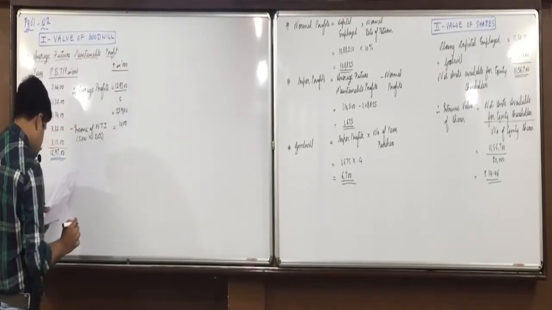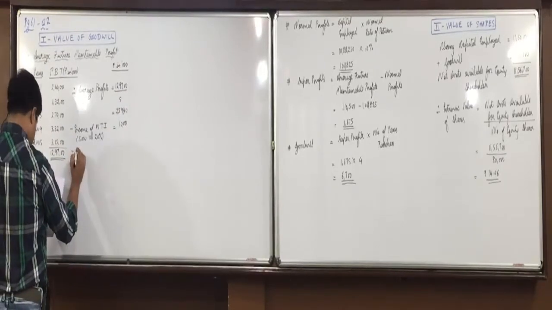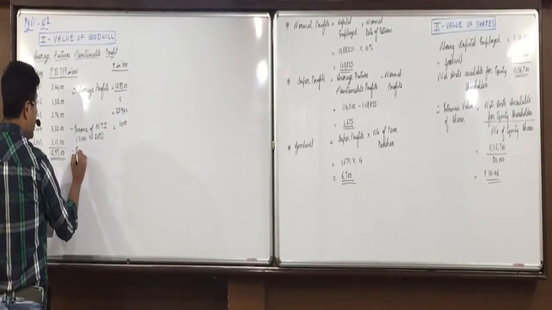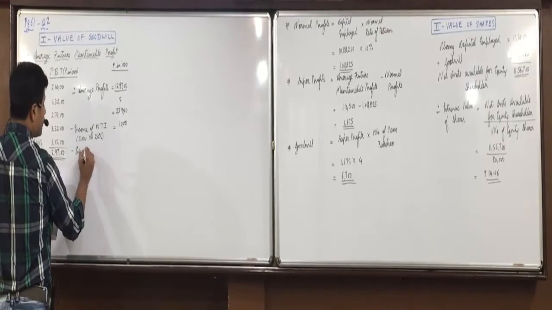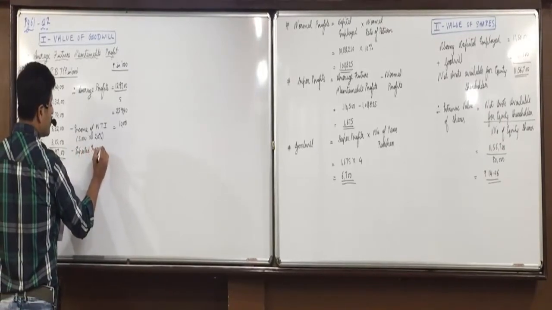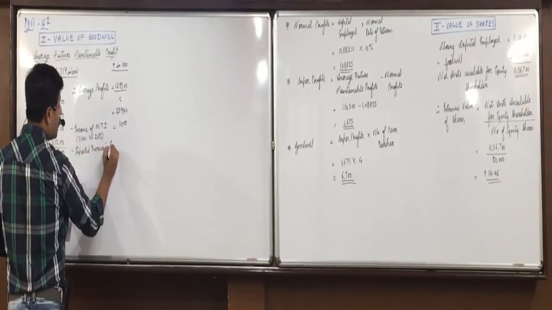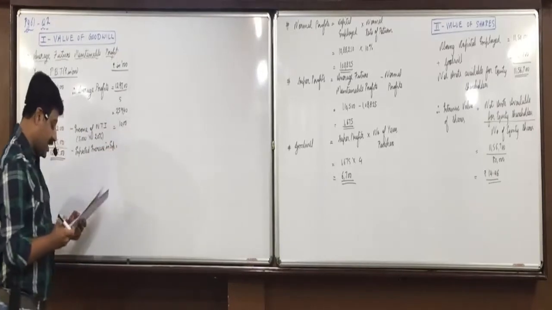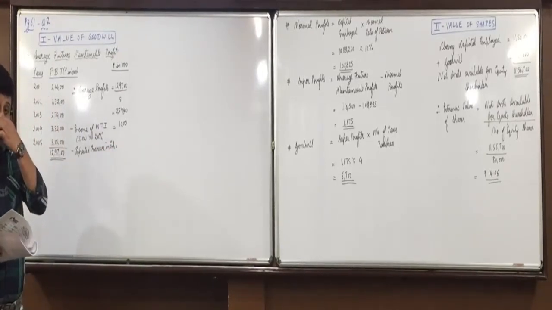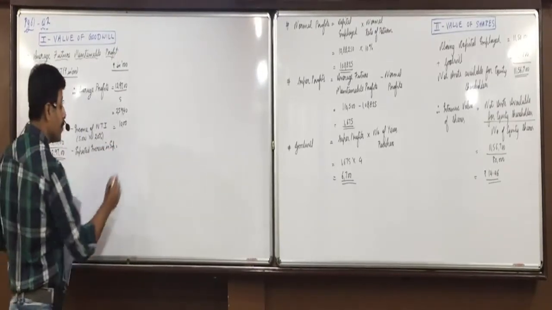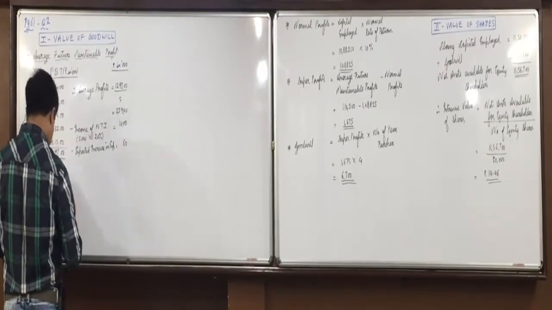Next, adjustment 3, minus expected increase in expense. Now, here they have given actual figure of 60,000. If you remove 3 zeros, we'll take only 60.